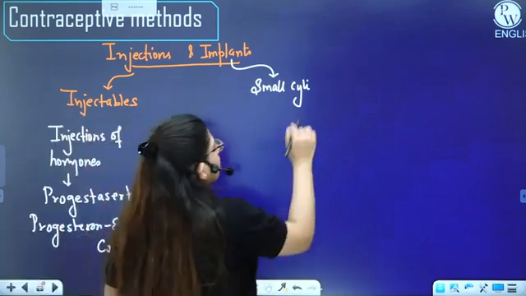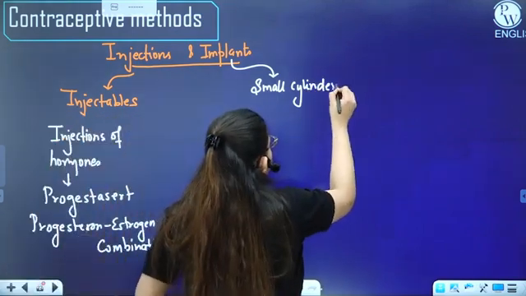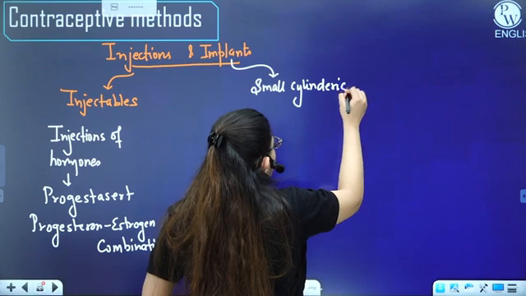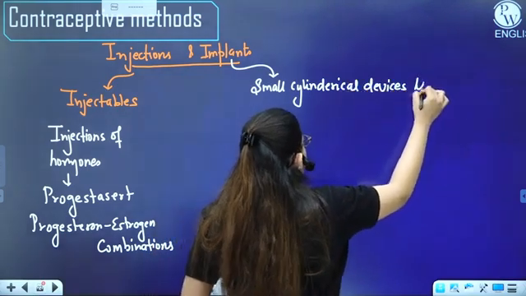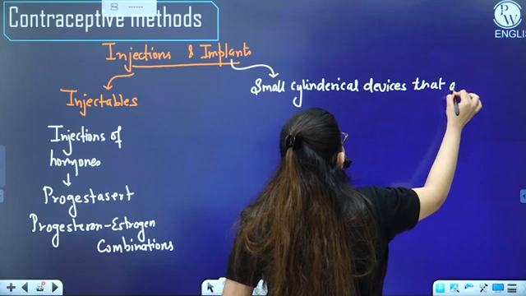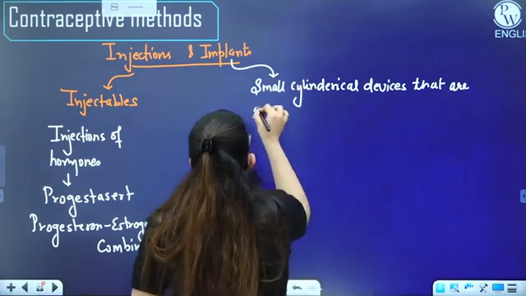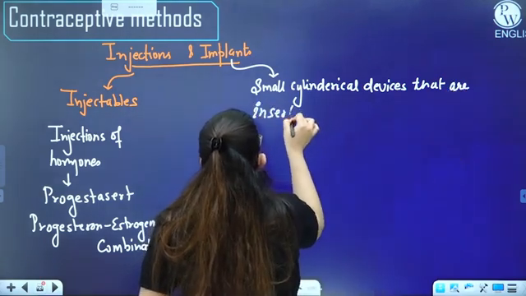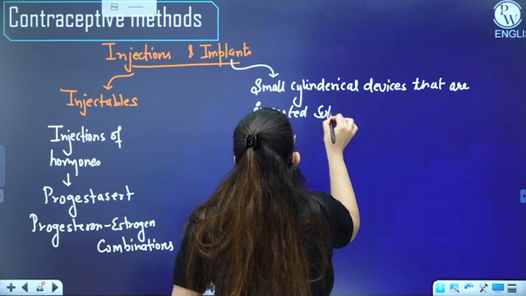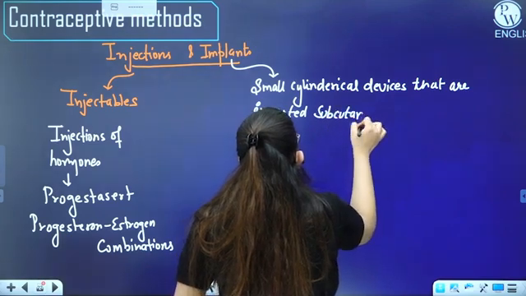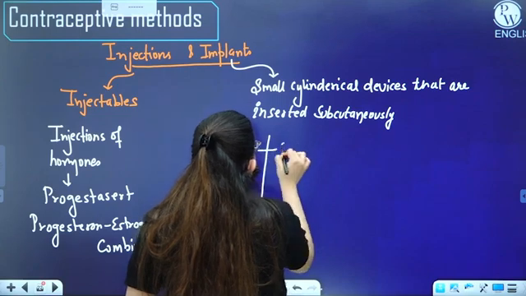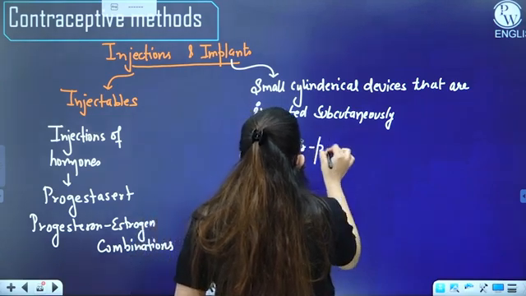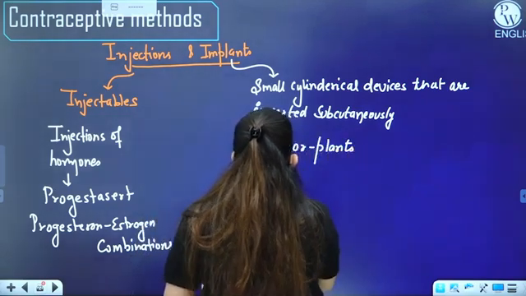So these are cylindrical devices that are inserted subcutaneously. We have two types of these. We have Norplant and we have Implanon.